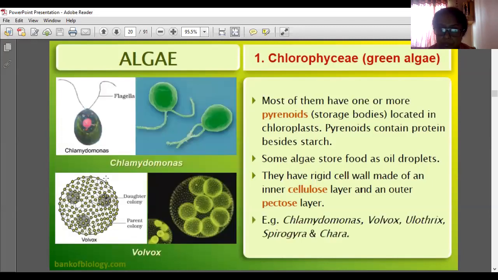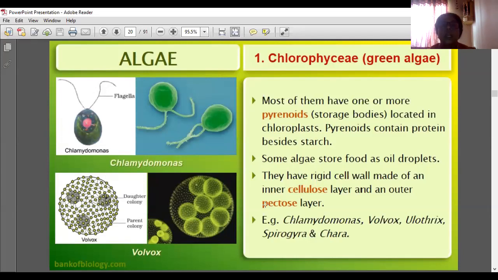Chlorophyceae. Most of them have one or more pyrenoids located in the chloroplast. Pyrenoids contain protein besides starch. Some algae store food in the form of oil droplets. The rigid cell wall also we have learned: the inner one is the cellulose layer and the outer one is made up of pectose only. That we had already learned.